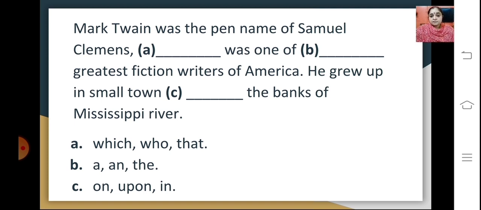Students, I hope you have understood what determiners are. Go through the previous videos, also go through your notes that are provided to you, so that you can understand both topics, modals and determiners, really well.